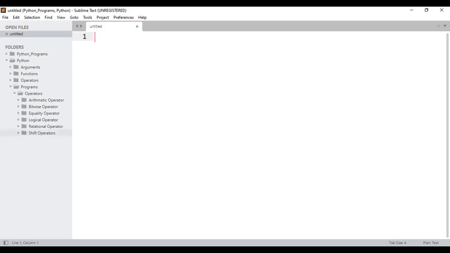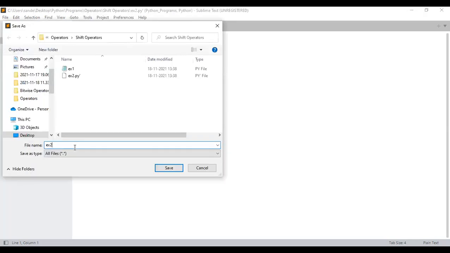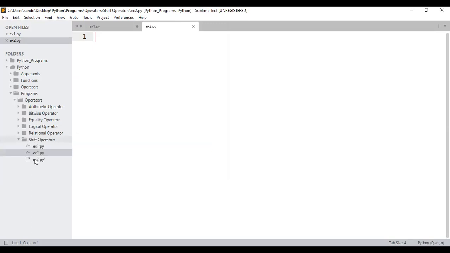Okay, observe properly. It's a pretty simple example. I'll just tell what is the answer for this one. Think and answer. What is the answer for this one, or what might be the answer? Okay. Similarly, what might be the answer for this one? Just give me a minute. I'm gonna save as example number 2.py. Shift operator. This one I'm gonna delete. I don't want it.